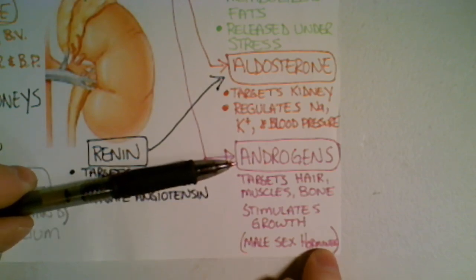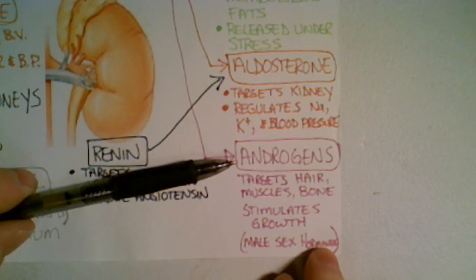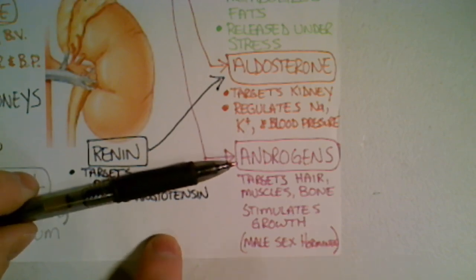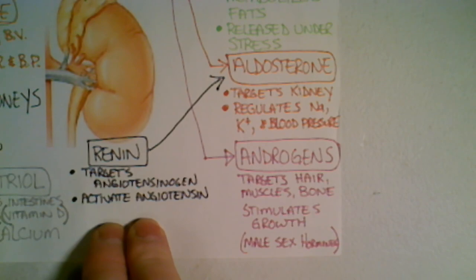So we'll talk a little bit more about this when we get into the lab class. We'll be looking at the adrenal glands, and we'll be looking at the adrenal cortex, and you'll see the area of the adrenal cortex where androgens are made. Remember, I told you also last semester that females make estrogen with their ovaries, but they also make testosterone in their adrenal glands. Well, there it is.